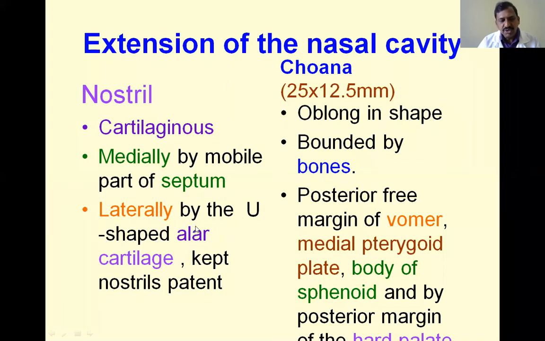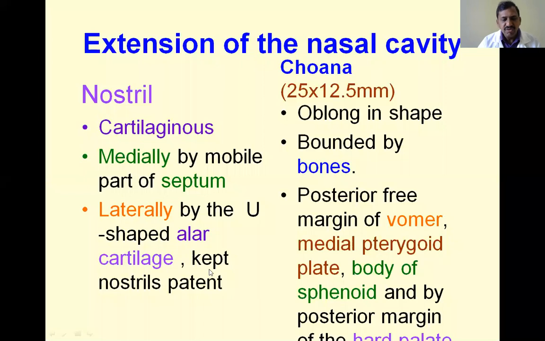These are very important cartilages because they are U in shape, and because of this the entry point of the nose stays patent, open.